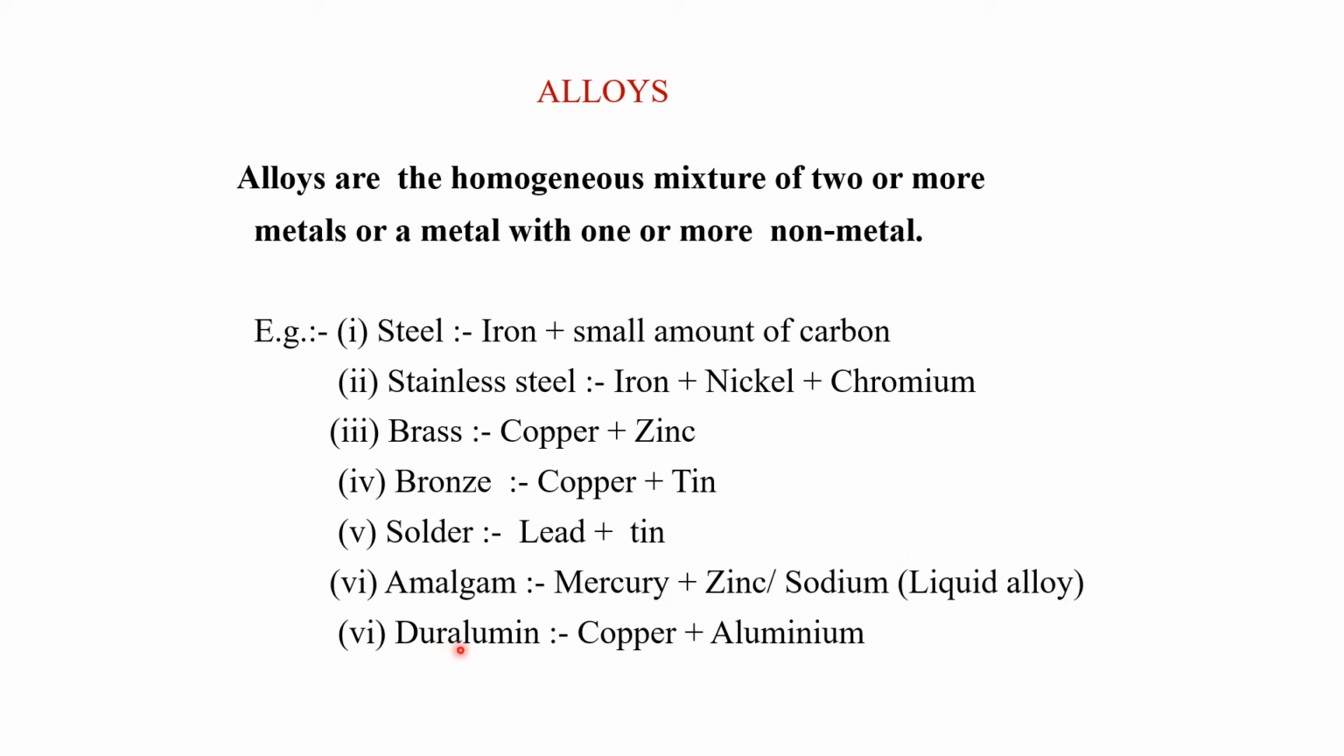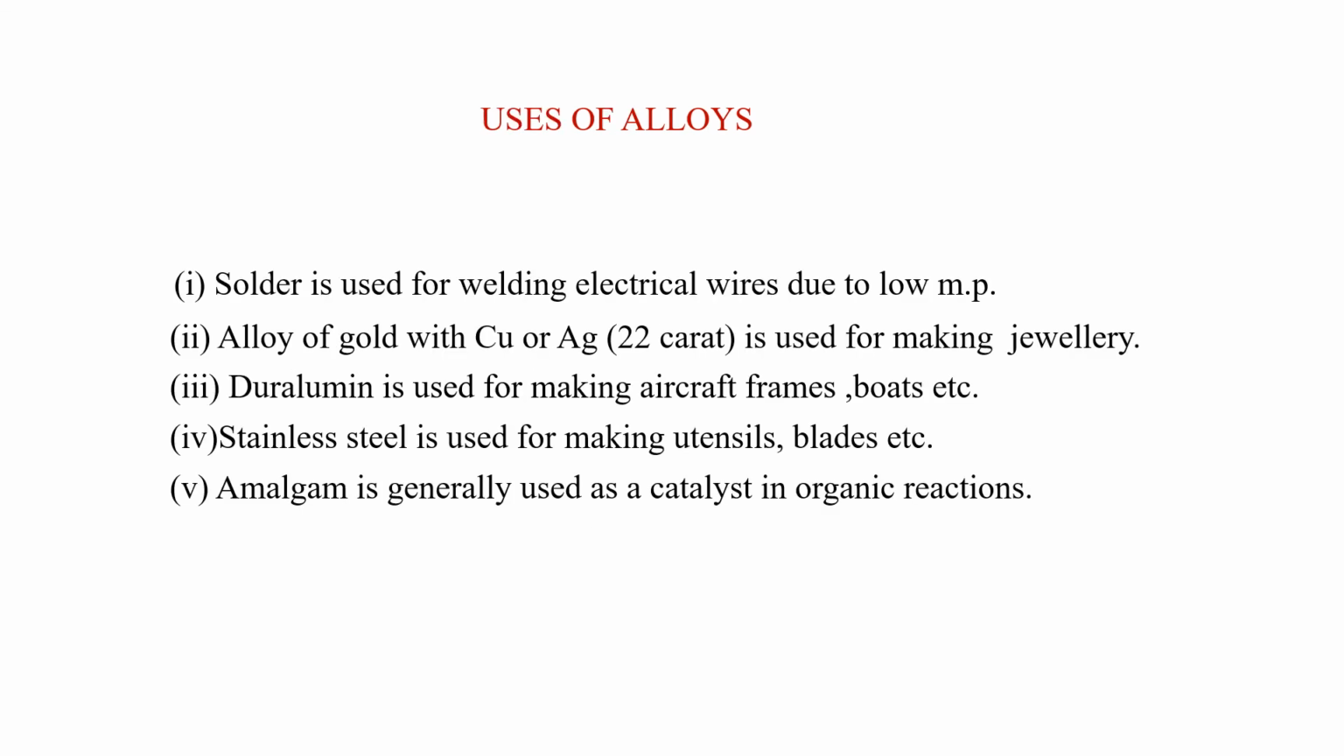Now we have another alloy, that is duralumin. It is a mixture of copper and aluminium. So these are some of the examples of alloys which we find in our daily life. Let us see what the uses of these alloys are.